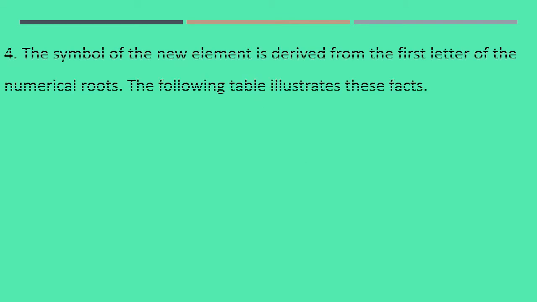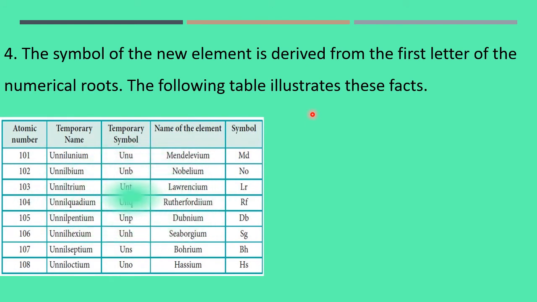The symbol of the new element is derived from the first letter of the numerical roots. The following table illustrates these facts. This is the table. For example, 101: for 1, un; for 0, nil; again for 1, un; un-nil-un, and at the end, IUM.